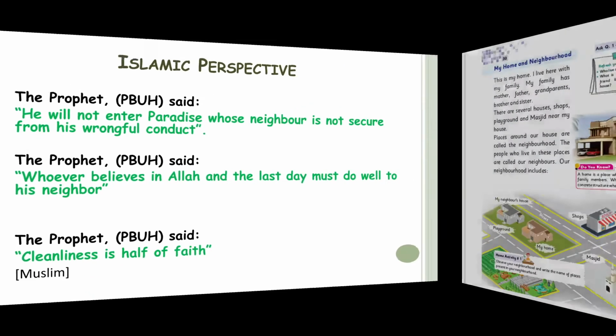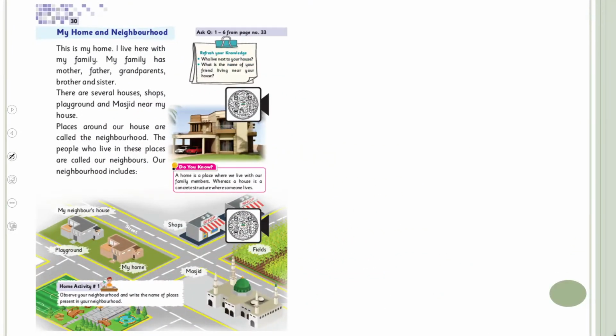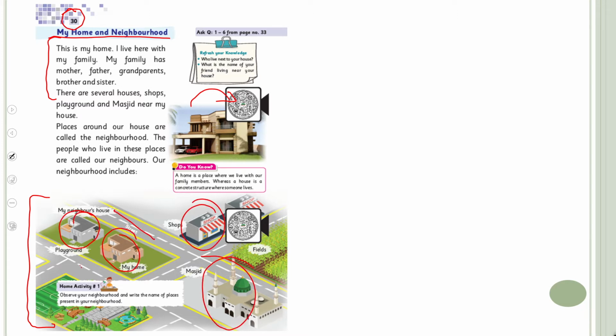Okay, now quickly let's recap what we have done on page number 30. We discussed about my home and neighborhood. You discussed about your family and the family living next to your house. And we also discussed about the neighborhood, different places in your neighborhood, streets, shops, masjid, playground. And we also discussed the difference between home and house.